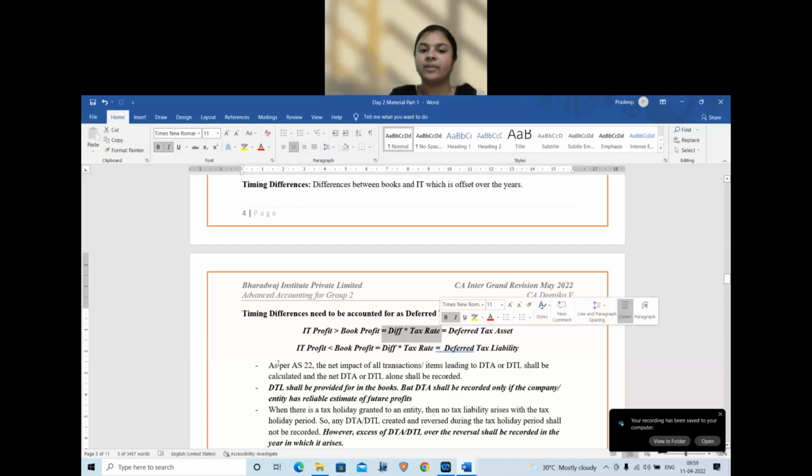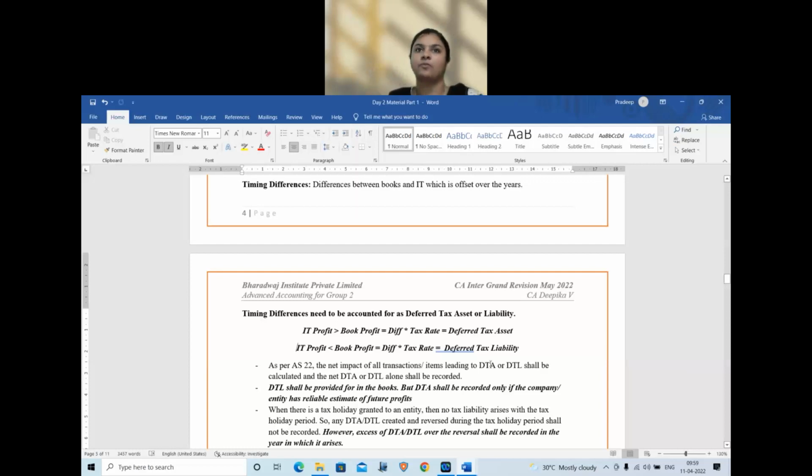Similarly, if income tax profit is less than the book profit, now I am paying lesser tax. So in the future, I have to pay more tax. So it becomes a liability, deferred tax liability. So the difference into tax rate will be treated as deferred tax liability. Okay. So remember this rule, compare only the book profit and income tax profit, or accounting profit and income tax profit. Now, the rule is deferred tax asset will be separately calculated for whatever items are applicable. Deferred tax liability will be calculated, but they cannot be shown separately in the books.